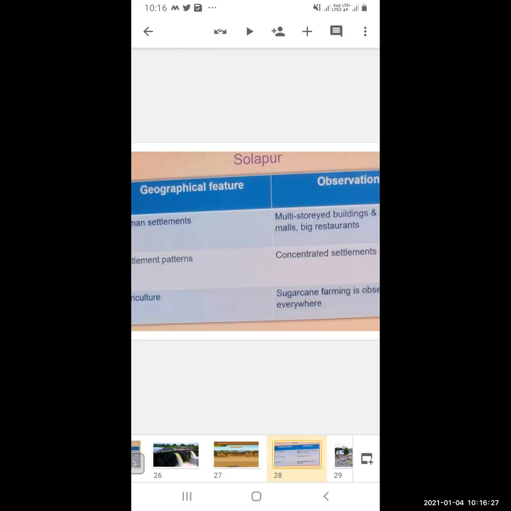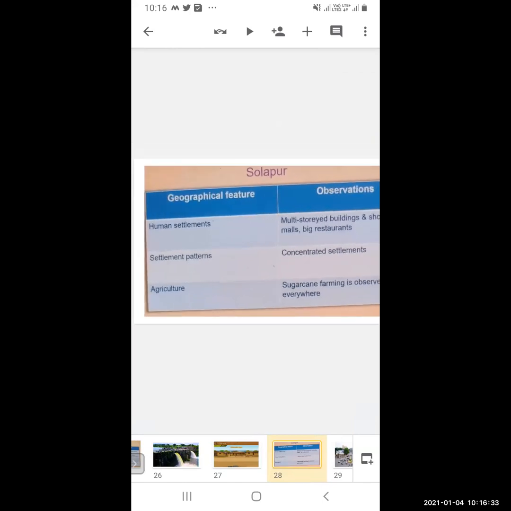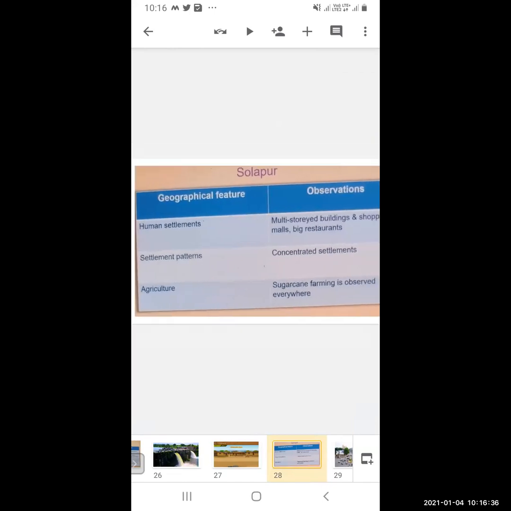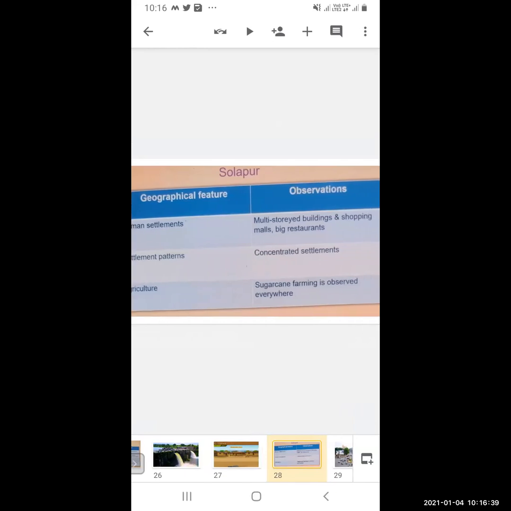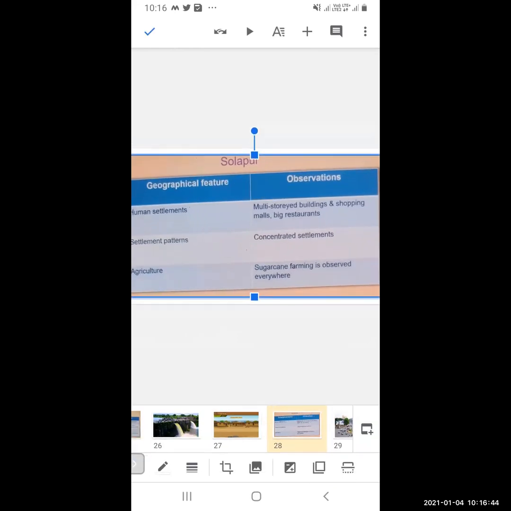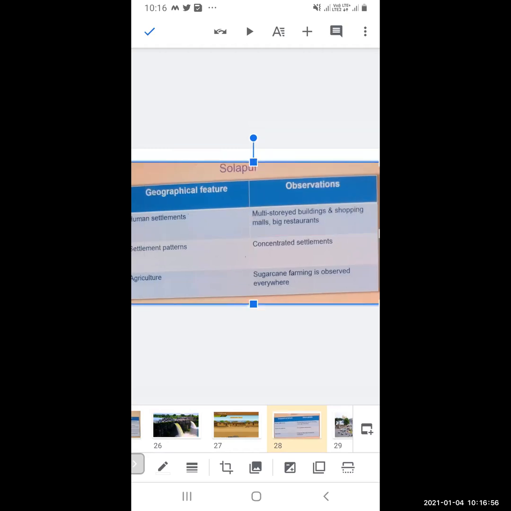Now, as you move from Naldurg and reach Solapur, the human settlement is multi-storey buildings, shopping malls, and big restaurants. So Solapur is a city. Many multi-storey buildings, shopping malls, and big restaurants are there, and the settlement pattern is concentrated, meaning many houses can be seen in a particular area. And sugar farming is observed everywhere. Mostly sugarcane is seen in the fields.